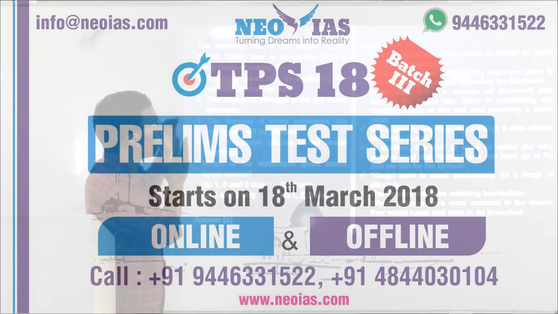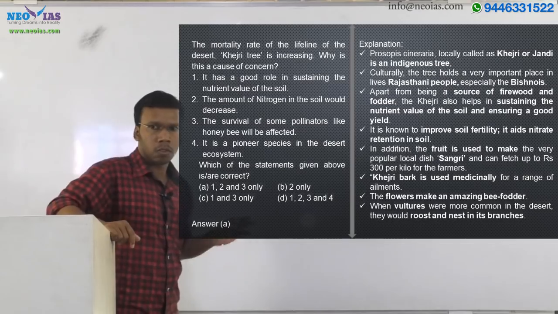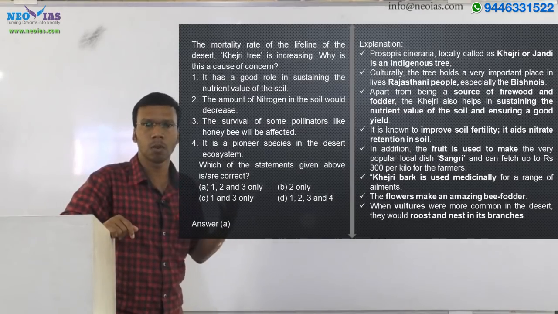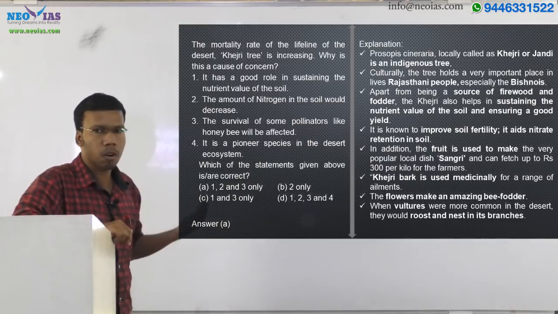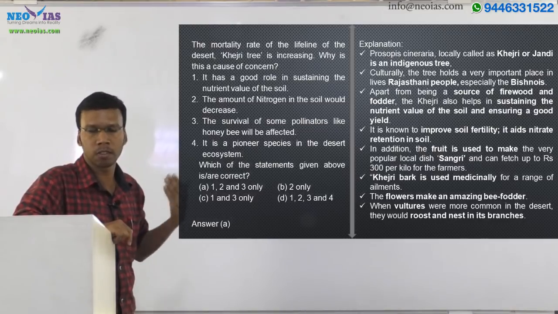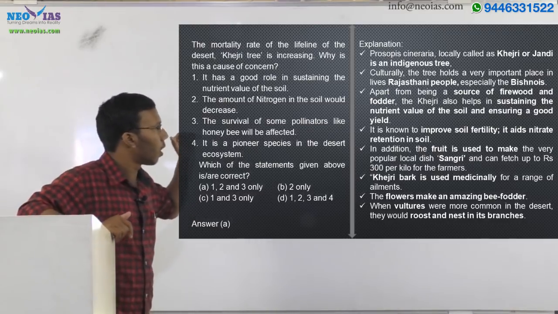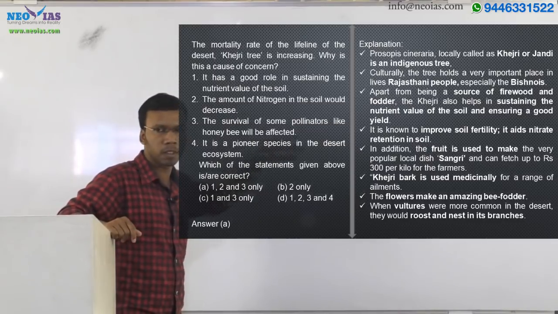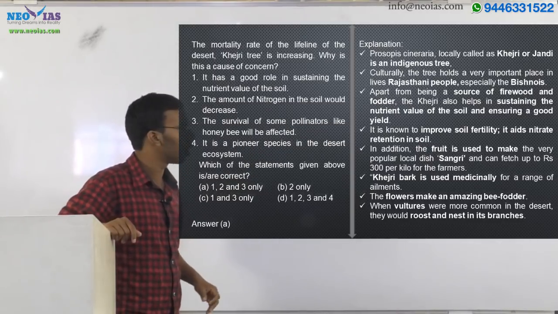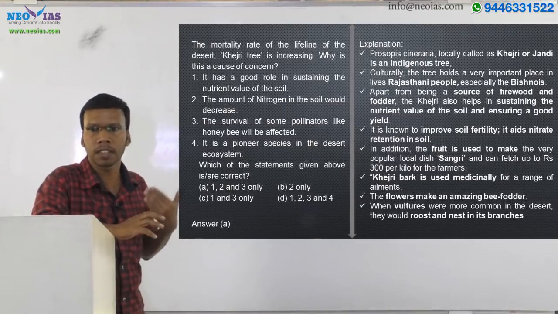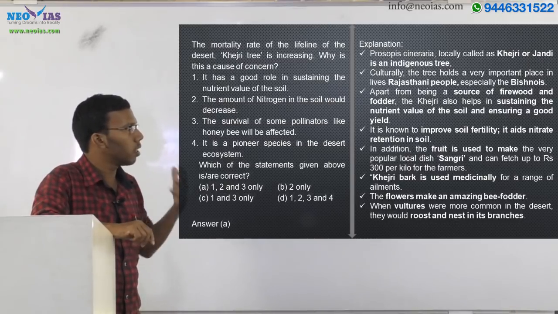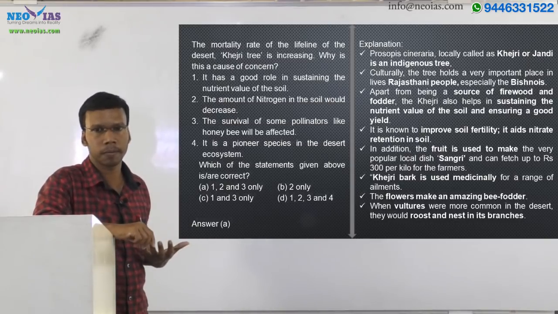This Khejri tree has a good role in the lifestyle of Rajasthani people, especially the Vishnoi people. It is a good source of firewood for the Rajasthani people, as well as having a role in sustaining the nutrient value of the soil in the desert region. How? It is a nitrogen fixing tree. That's why it is improving the soil fertility.